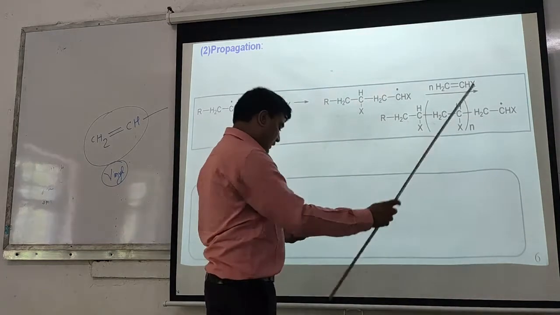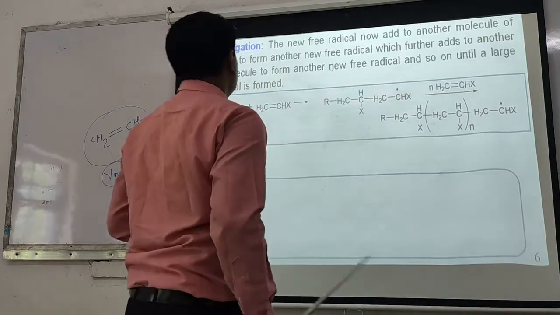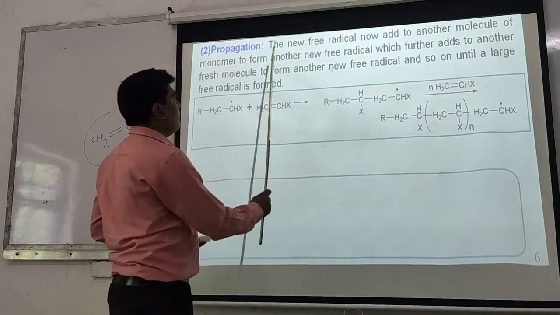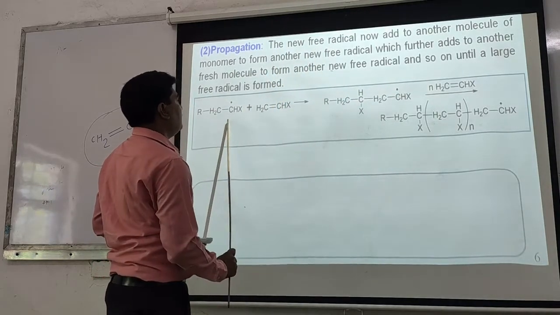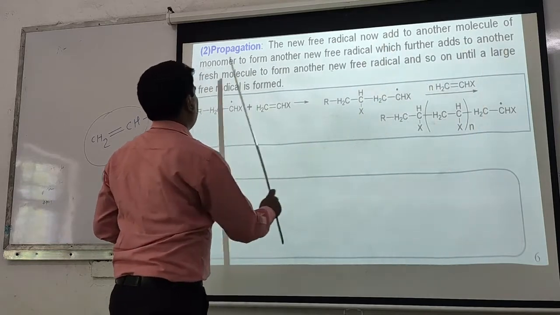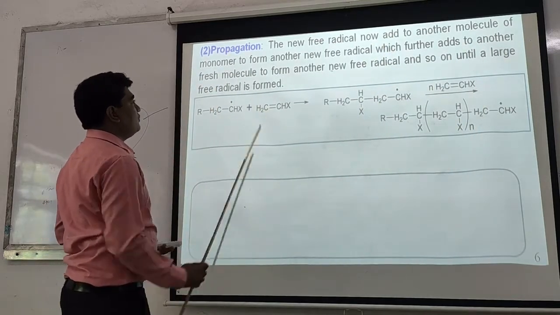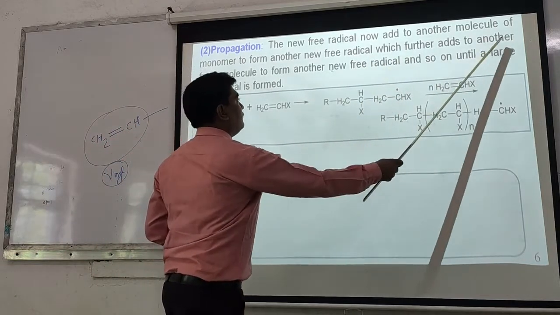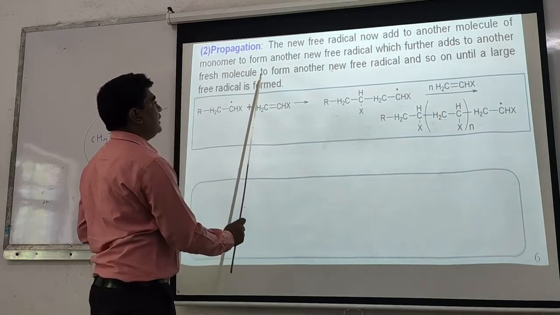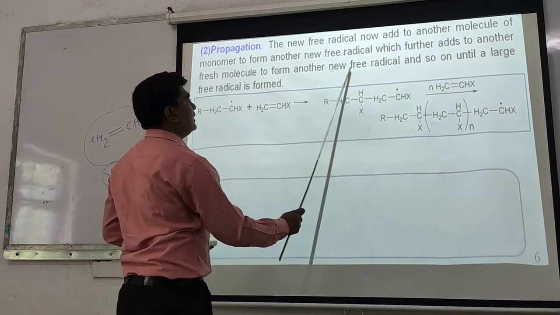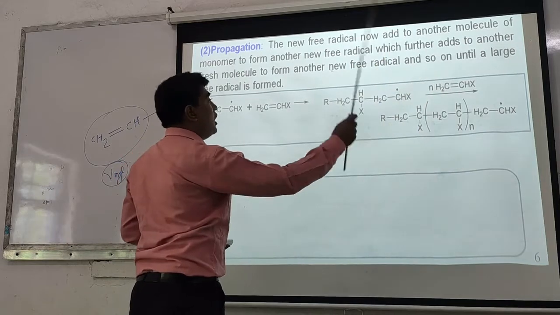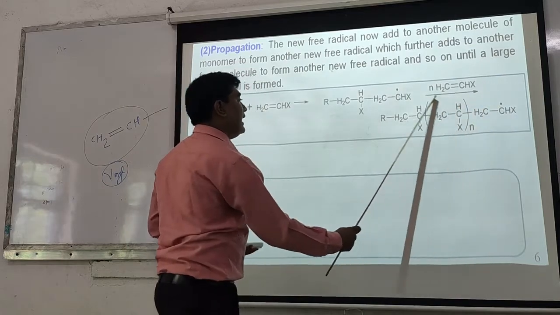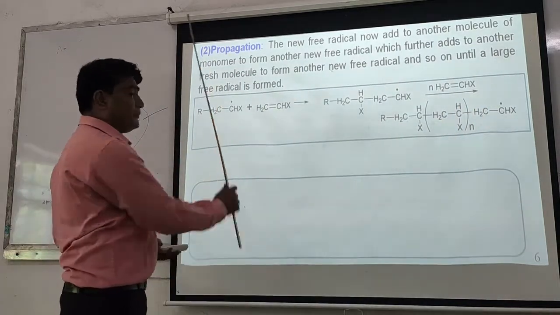The explanation is that the new free radical adds to another molecule of monomer to form another new free radical, and this further adds to a fresh molecule of monomer, and so on until a large free radical is formed. So this is the propagation step.